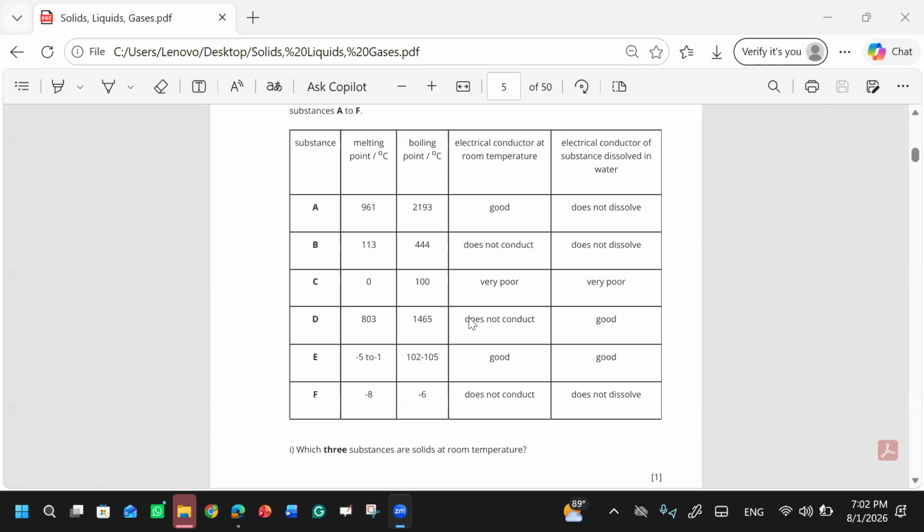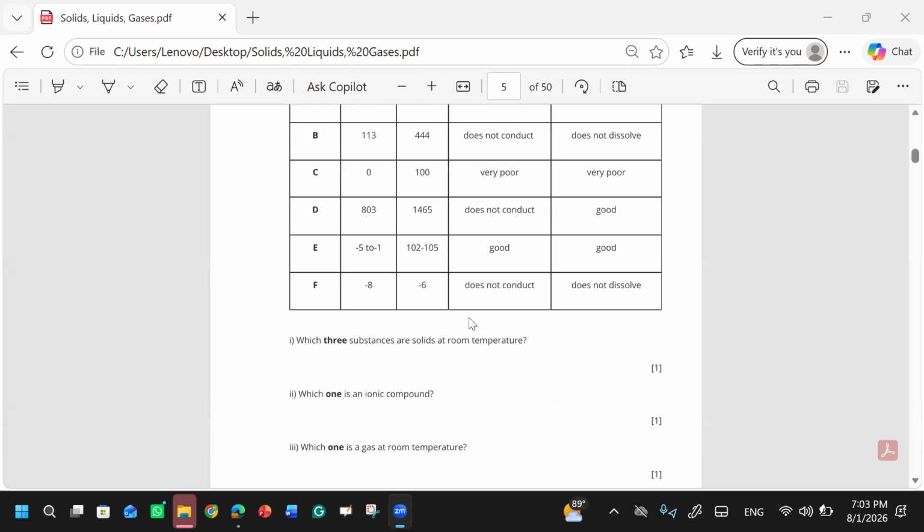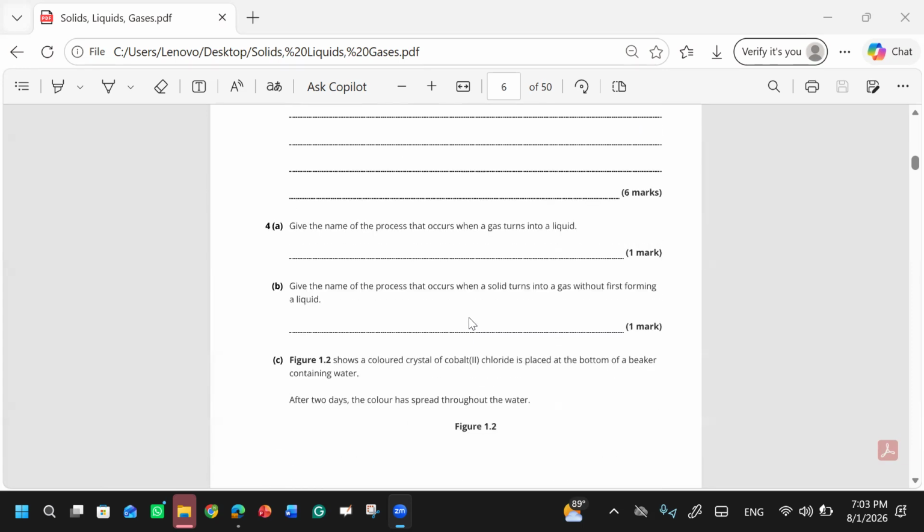Whenever you have a pure substance, it always has fixed melting and boiling points, a sharp value. But in impure substances, there is a range of temperature, right? Yes. Okay, good. Give the name of the process that occurs when a gas turns into liquid.